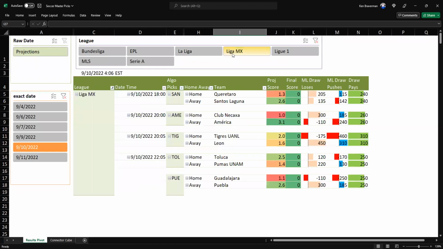Liga MX, we've got Santos Laguna supposed to win, but they're the favorite, sort of. America, it's a pretty good line for a 3-1 game. America over Club Necaxa. Tigres UANL, not really. It says could be a draw in this game. It says a draw actually, right? 2-2 draw in Leon and Tigres UANL.